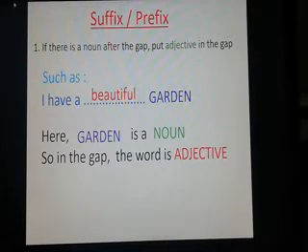Again I am going to read the number 1 rule. If there is a noun after the gap, yes, you can see garden. Garden is a noun after the gap. The gap is for beauty, beautiful. Then put an adjective in the gap. Beauty, beautiful, beautyless, beautify. You must use here the adjective beautiful or beautyless. Okay.